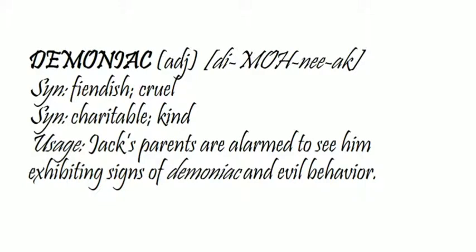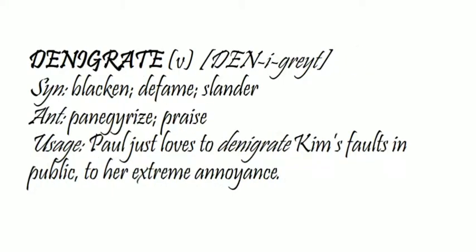An opposite of demonic is charitable or kind. Jack's parents are alarmed to see him exhibiting signs of demonic and evil behavior. So demonic means cruel, which suggests the evil behavior of a person. Denigrate: nigra means black, and denigrate is a verb which suggests blackening someone by criticizing them.